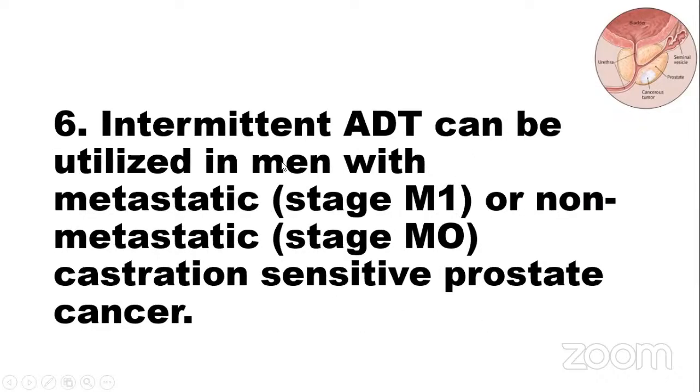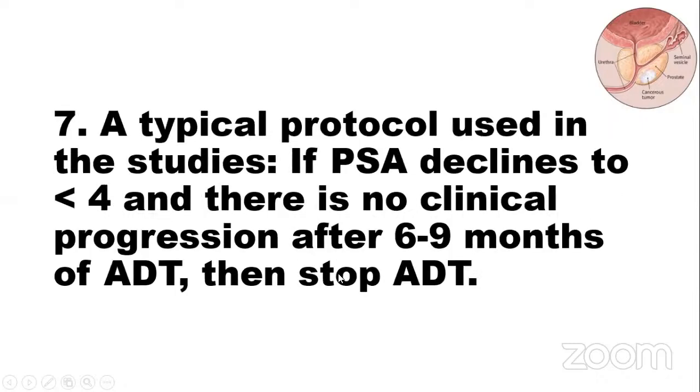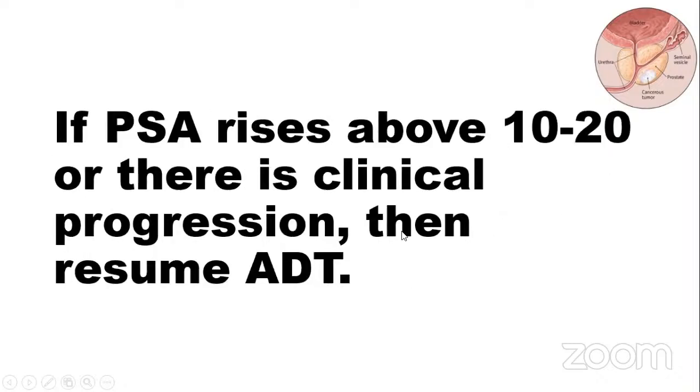Intermittent ADT can be utilized in men with metastatic stage M1 or non-metastatic stage M0 castration-sensitive prostate cancer. A typical protocol used in the studies: if PSA declined to less than 4 and there is no clinical progression after 6 to 9 months of ADT, then stop ADT. If the PSA is above 10 to 20 or there is a clinical progression, then resume ADT.